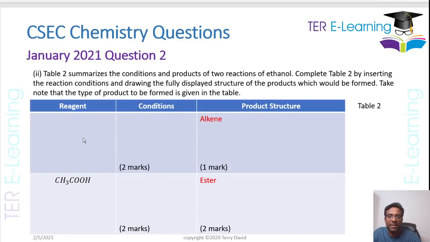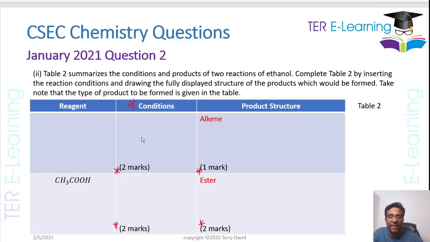Now, the second part. They said table 2 summarizes conditions and products of 2 reactions of ethanol. Complete the table by inserting the conditions. So when it comes to organic chemistry, you guys need to know the conditions for different types of reactions. And they want us to draw the fully displayed structure of the products which would be formed. Take note that the type of product to be formed is given in the table. So if we look at the first row, and by the way, look how many marks you're getting for this, eh? This is 2 marks here, another mark here, so that's 3 marks, and 2 is 5, and 2 is 7. So that's 7 marks. So if you knew your organic chemistry, this would be a very easy question in the exam.